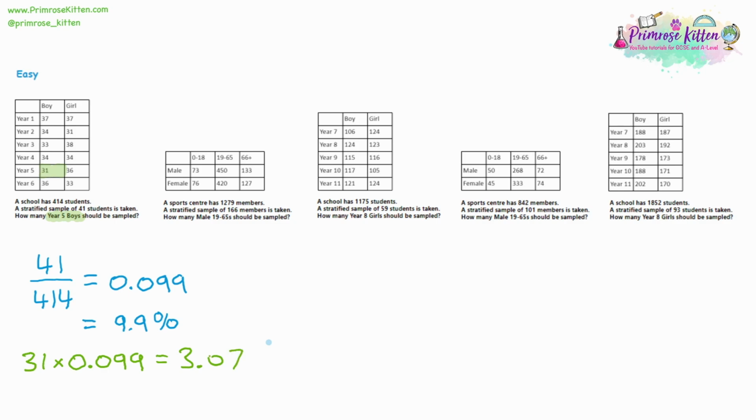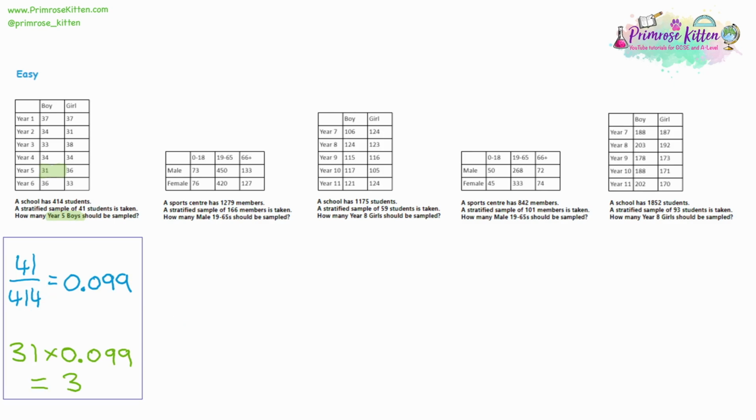Now, can we ask 3 and a bit of a student? No, we can't. That's ridiculous. We can only ask whole numbers of people. So when we get our answer, what we need to do is just round it to the nearest whole number. And the nearest whole number, obviously, to 3.07 will be 3. So we're going to be asking 3 year 5 boys their opinion, rather than asking the entire class. So asking 3 rather than 31 is going to save us some time.